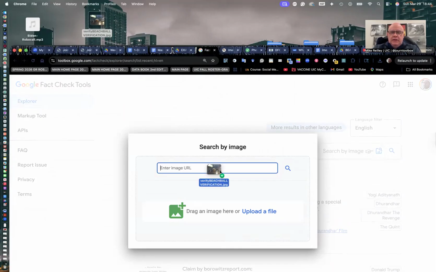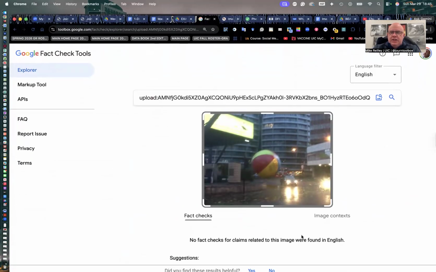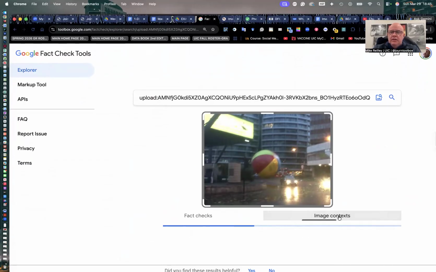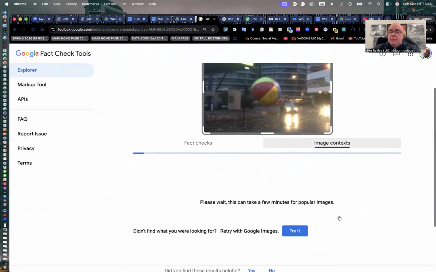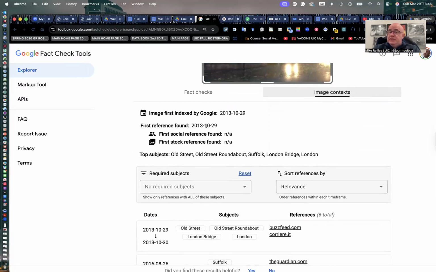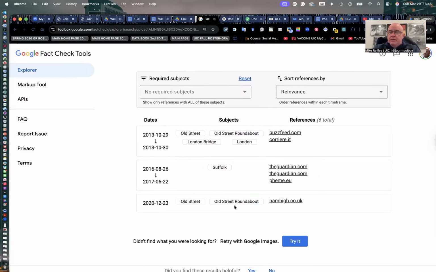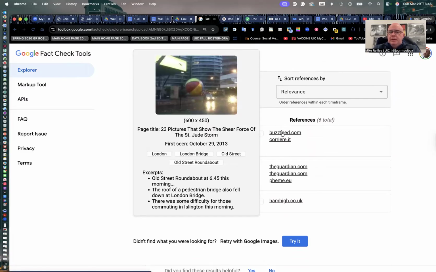We can drag it in here and upload the file and go to our image context. There's been no recent fact checks on it. But we can go to image context, which will go back and show where the origins of this image are online. And it comes from 2013, 10/29/2013. It's an older photo. Some of the search keywords that people are typing in: Old Street Roundabout, London Bridge, London Suffolk, Old Street Roundabout down here too. And this will vary from time to time. So it shows a snapshot of some of the websites that have published it.